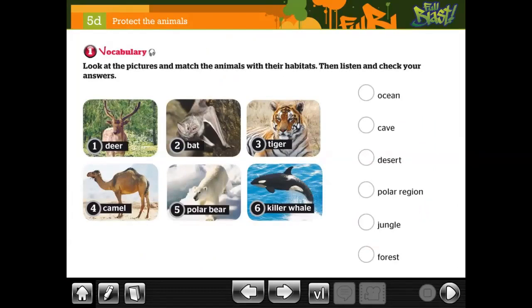In this case, look at the pictures and match the animals with their habitats. Animals with habitats. Okay, you're going to match with it, habitats. For example, ocean. In this case, number 6, killer whale. Continue with the rest. What is the correct option for each case?